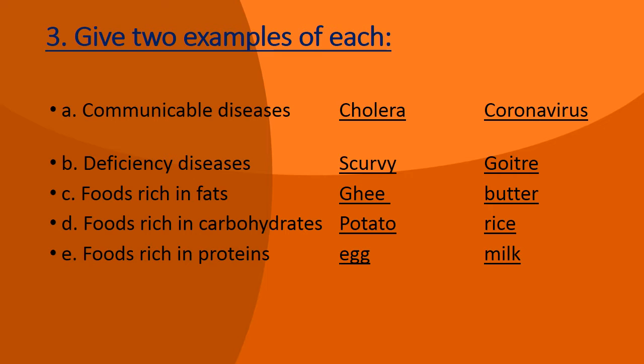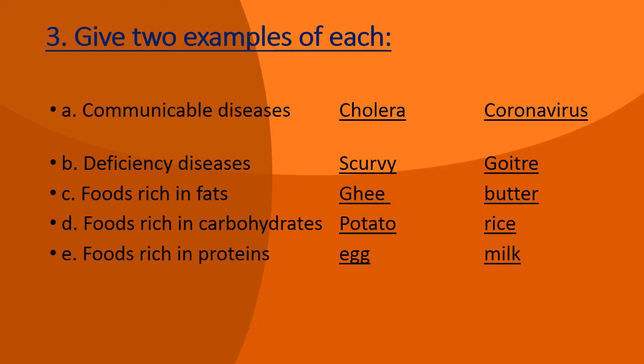Part B, deficiency diseases. The examples are scurvy and goiter. Part C, foods rich in fats. The foods which are rich in fats are ghee and butter. Part D, foods rich in carbohydrates.